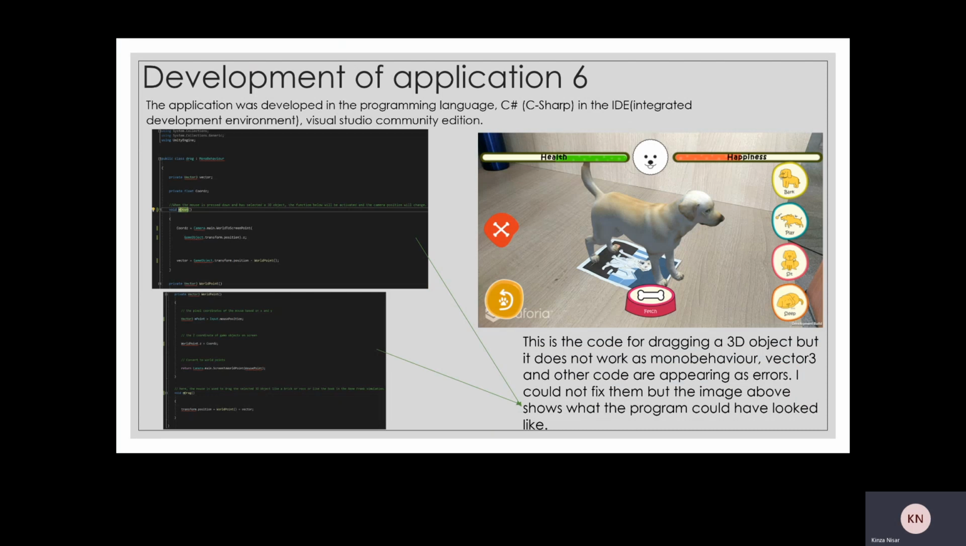This slide presents the source code to drag the objects, but it was filled with errors. There's an image next to the source code of an augmented reality game. I wanted my virtual reality game to look like the user interface as seen in the image. The link for this image is in the references area at the end of the presentation.